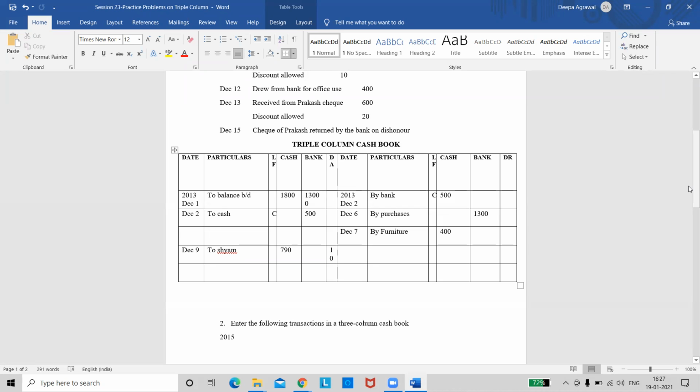Right? So I'll first write the date, December 12th. So cash column should be debited. So I'll write the transaction here as to bank and I'll enter the amount in the cash column as 400.